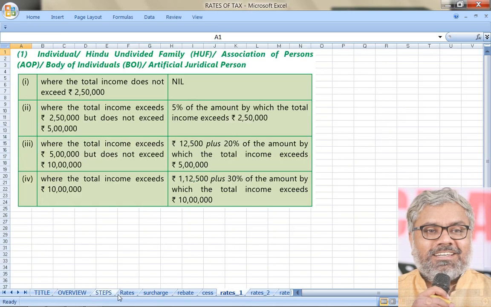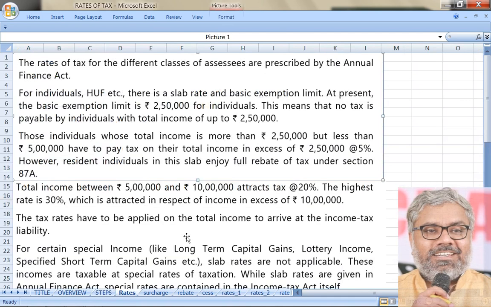Of course these are going to be summarized later, that is already there, but before going to the table type of understanding, let us also understand how to read and understand what the provision says. Let us look at the first point here. The rates of tax for the different classes of assessees are prescribed by the Annual Finance Act. You know that already.